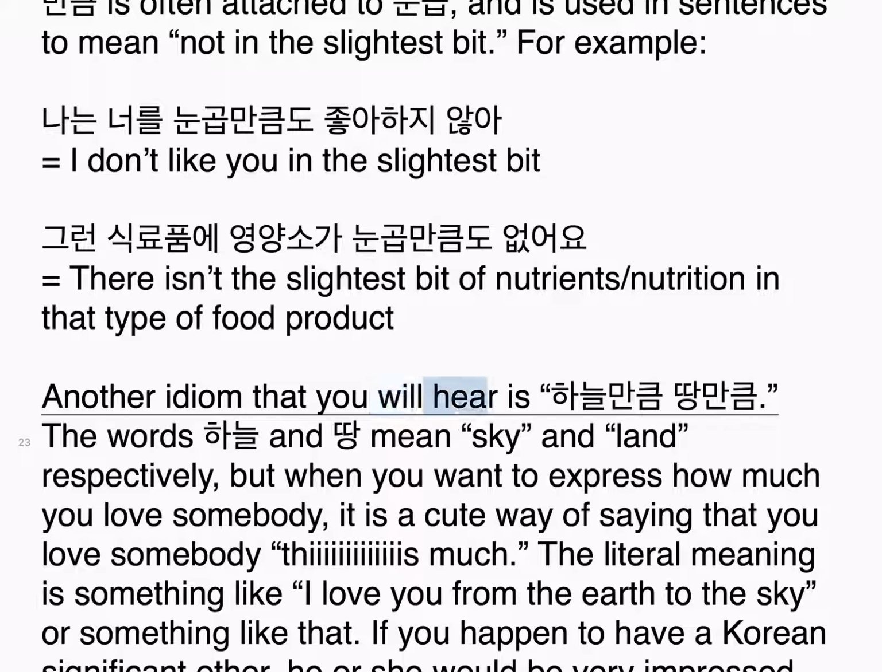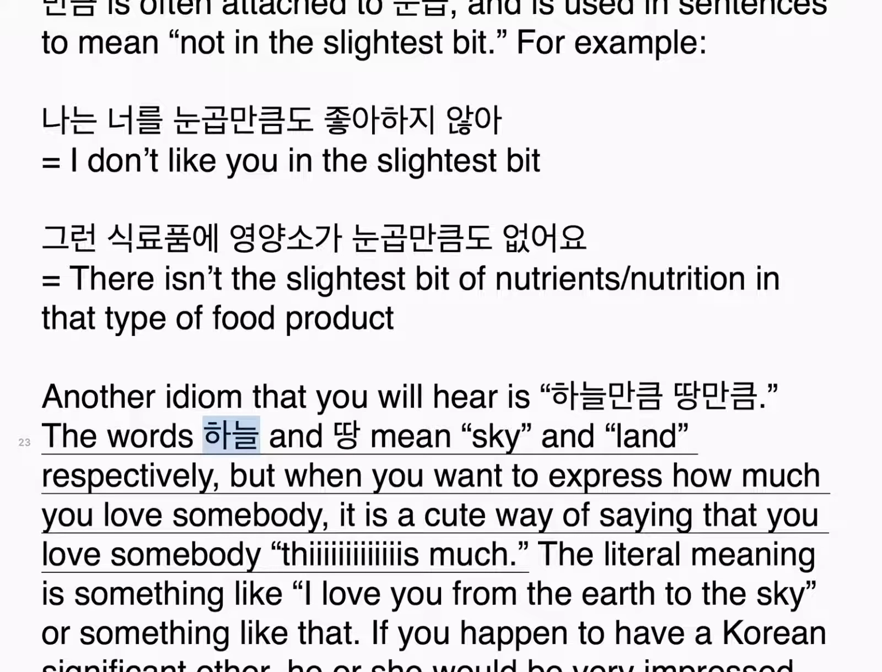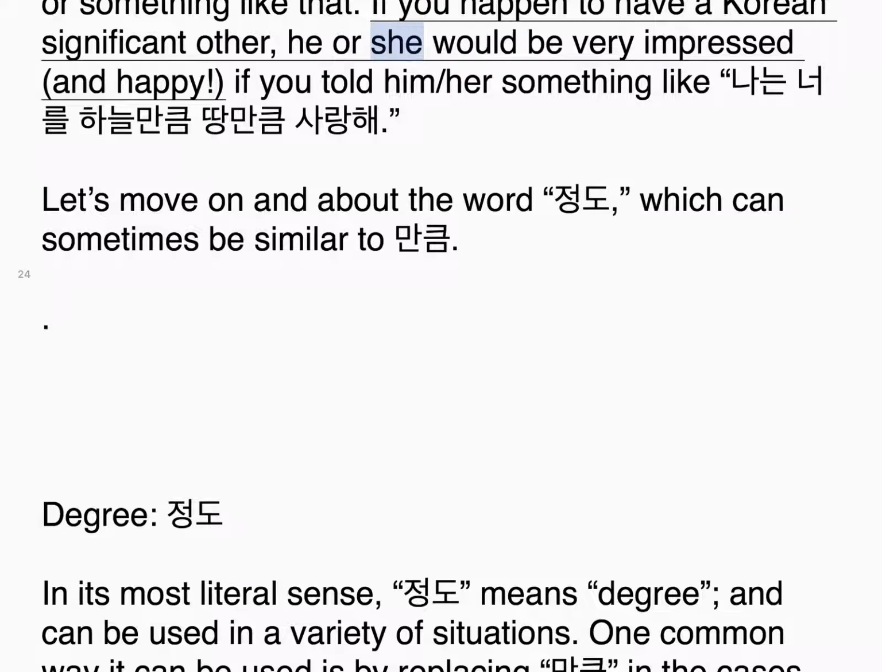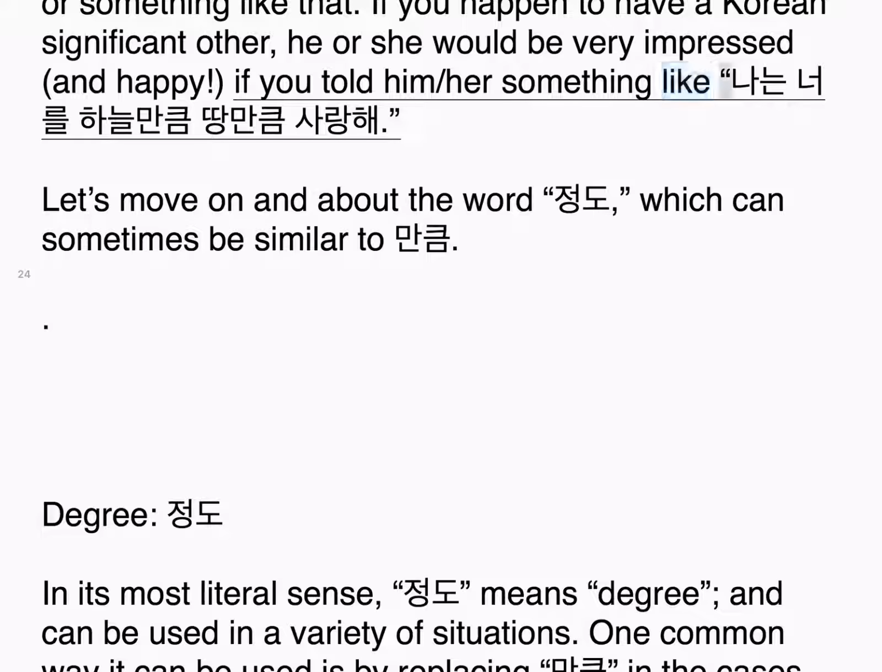Another idiom that you will hear is 하늘만큼 땅만큼. The words 하늘 and 땅 mean sky and land respectively, but when you want to express how much you love somebody, it is a cute way of saying that you love somebody very much. The literal meaning is something like I love you from the earth to the sky. If you happen to have a Korean significant other, he or she would be very impressed and happy if you told him or her something like 나는 너를 하늘만큼 땅만큼 사랑해.